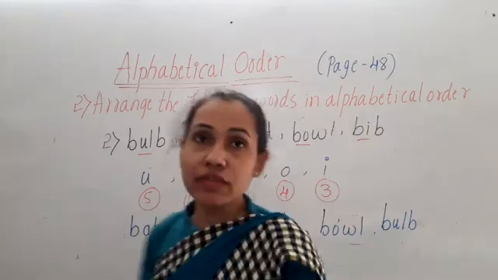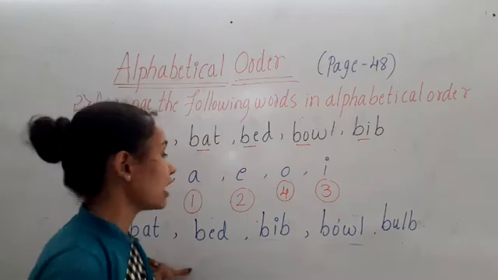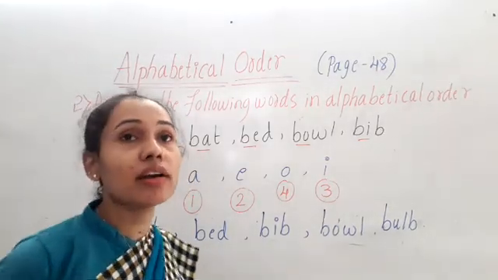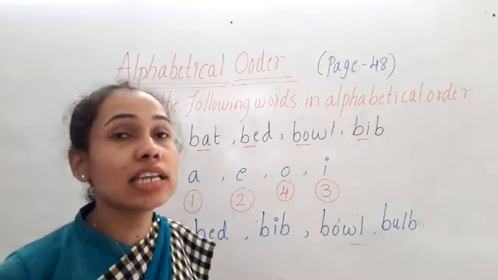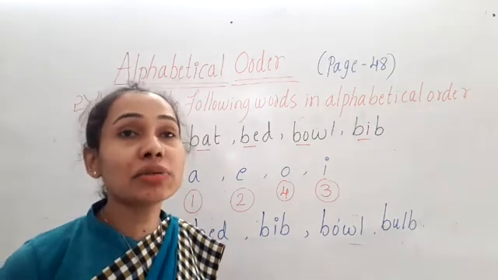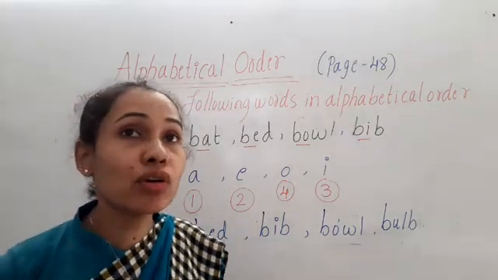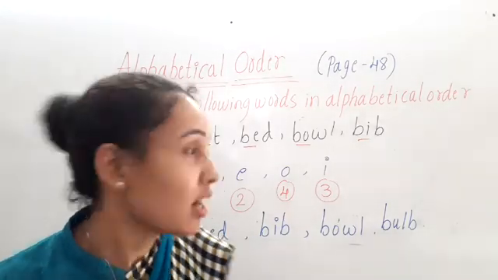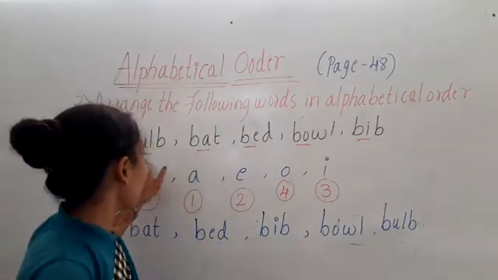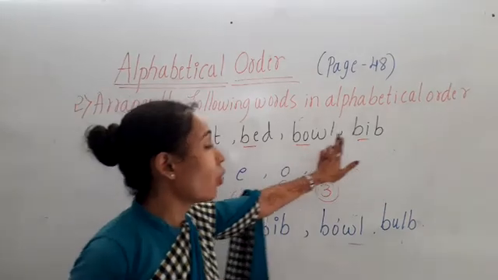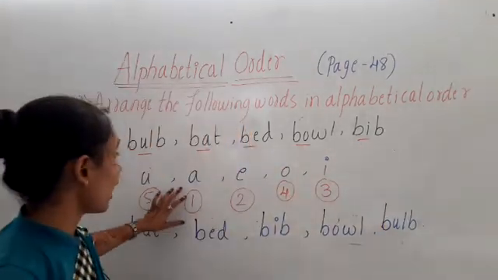So like this, we have to arrange the words in alphabetical order according to the letters they start with. If the first beginning letter is the same in all the words, then we have to look at the second letter. Here, the second letters are U, A, E, O, I. So according to that, we have to arrange.